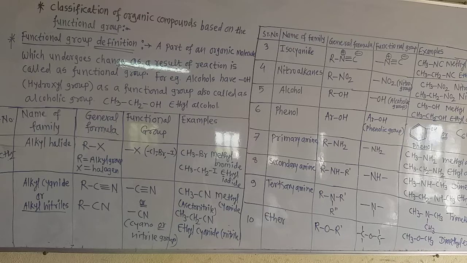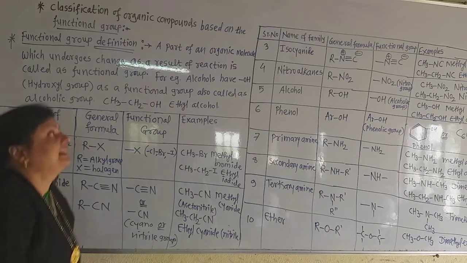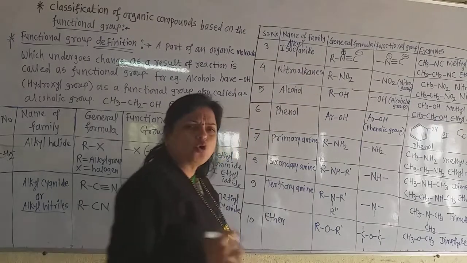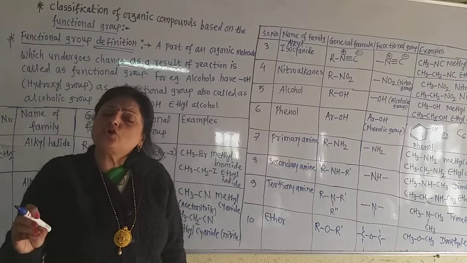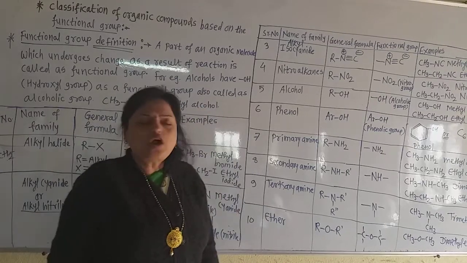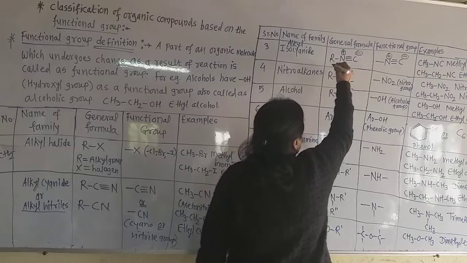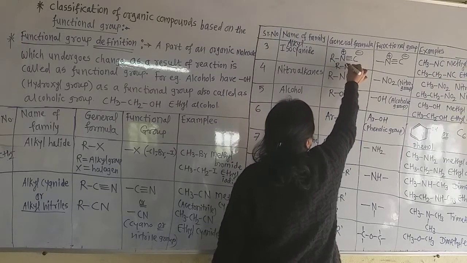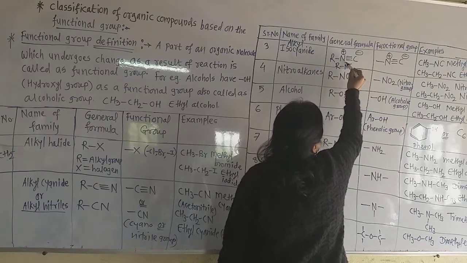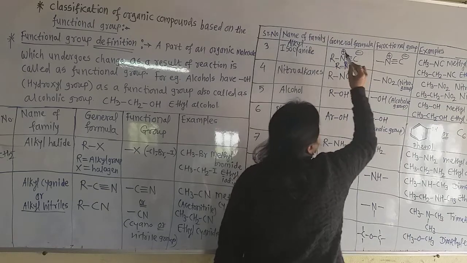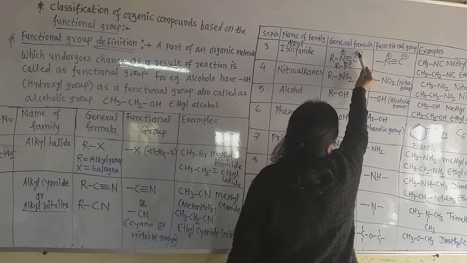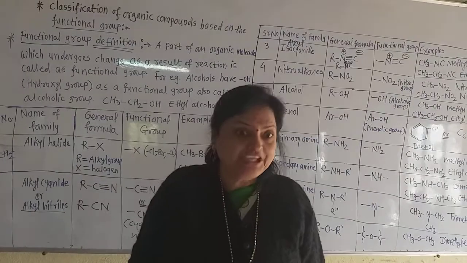Very simple. Now come to the next class or family, that is the isocyanide. They are also called the alkyl isocyanide or only isocyanide also. Now there is a difference: these are the cyanides and these are isocyanides. What is the difference? Now here the R group attaches to N first and then C. You can write the general formula in this way, RNC. Only give the positive charge on nitrogen and negative charge on carbon, because carbon has 4 valency but here 3 bonds, so 1 bond becomes the negative charge.